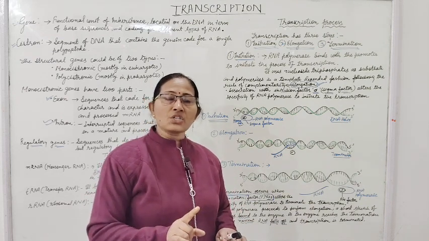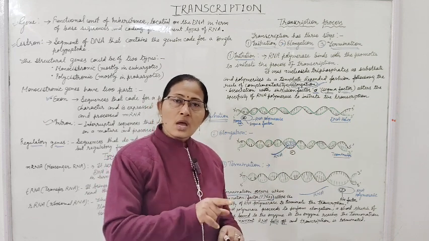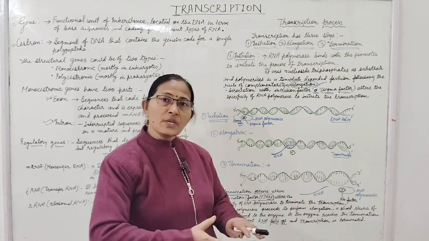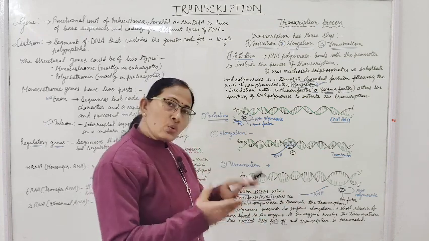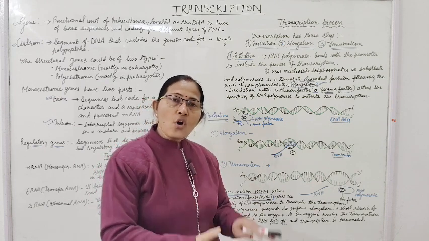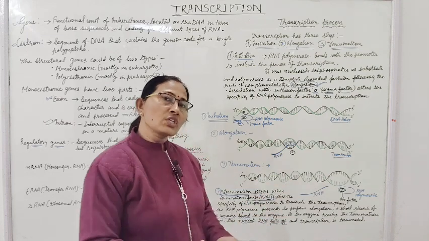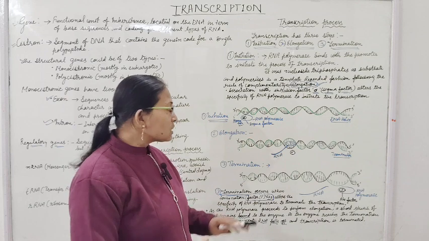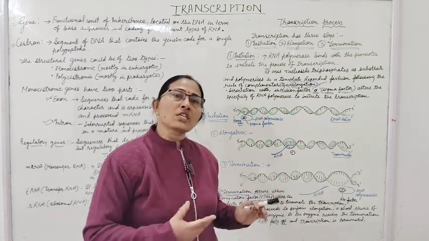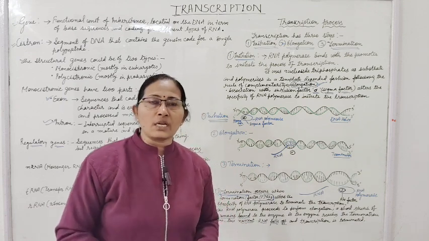At the termination site, Rho factor attaches with the RNA polymerase and stops the elongation process. The newly formed RNA, a small segment of RNA, falls off and RNA polymerase with the Rho factor dissociates from the template strand. At which place? At the termination site, and the transcription process will be terminated.